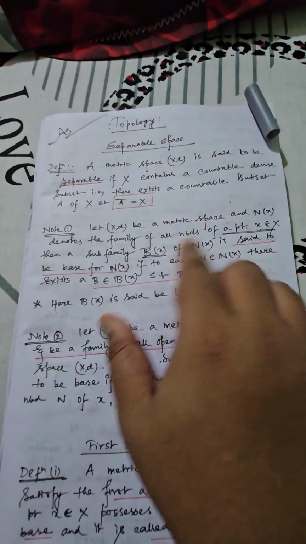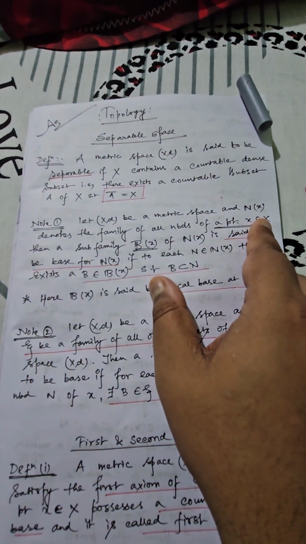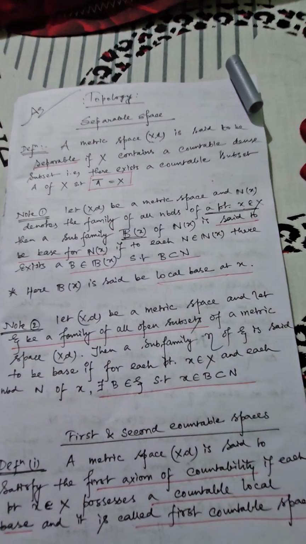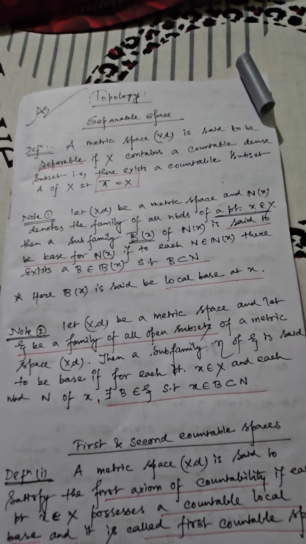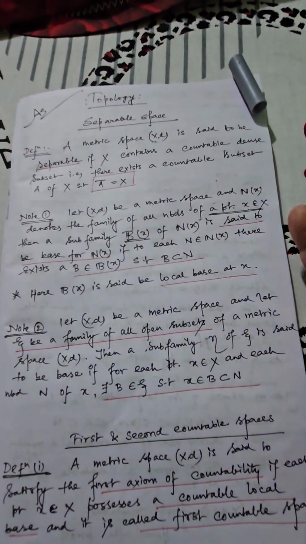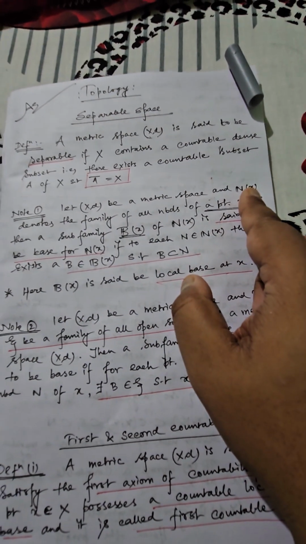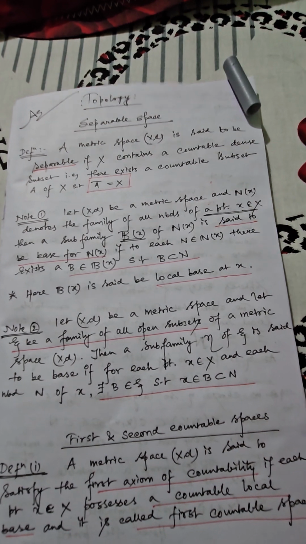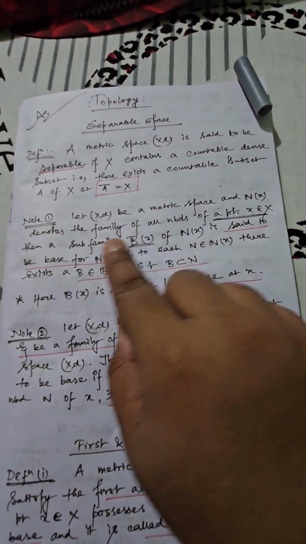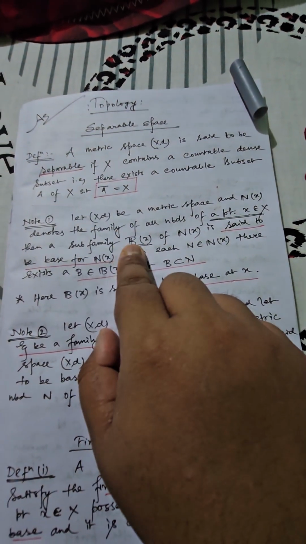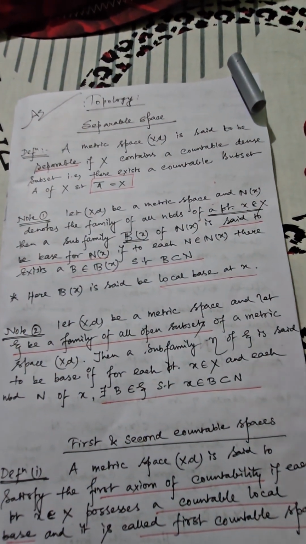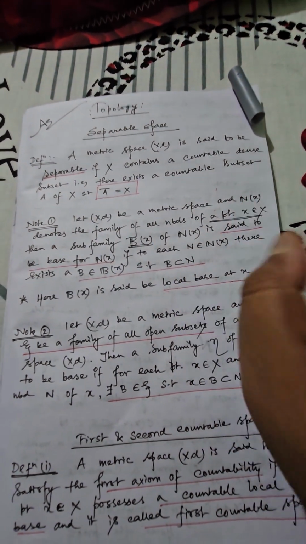Initially you are considering a family of all possible neighborhoods corresponding to the point small x belonging to capital X. This is the first part. Then you need to consider a family, better to say a subfamily. Obviously you need not consider all possible members of Nx, a certain part of it you can consider. So that certain subpart is considered as a subfamily, that is script Bx. Then it will be considered a base. Base for which one? Base for the original one, that is Nx.